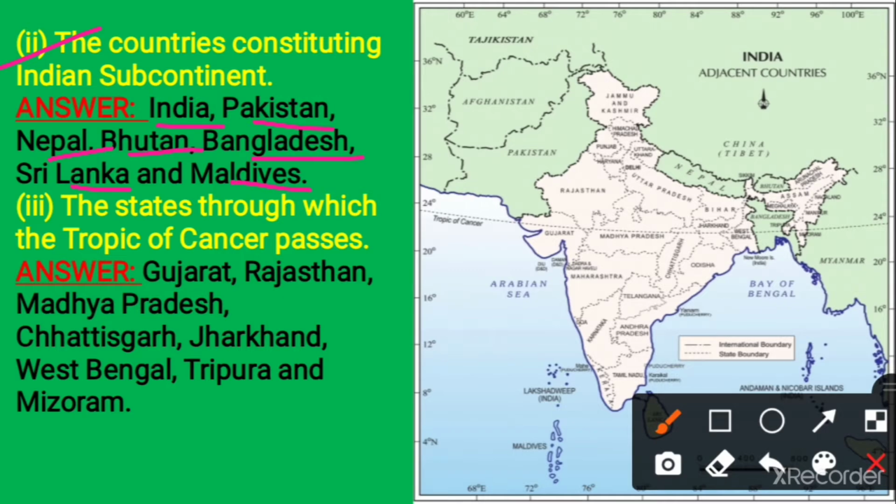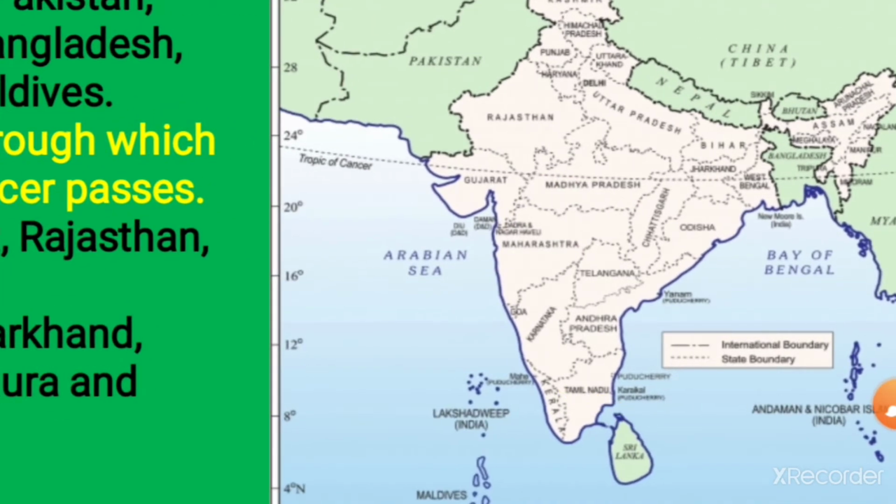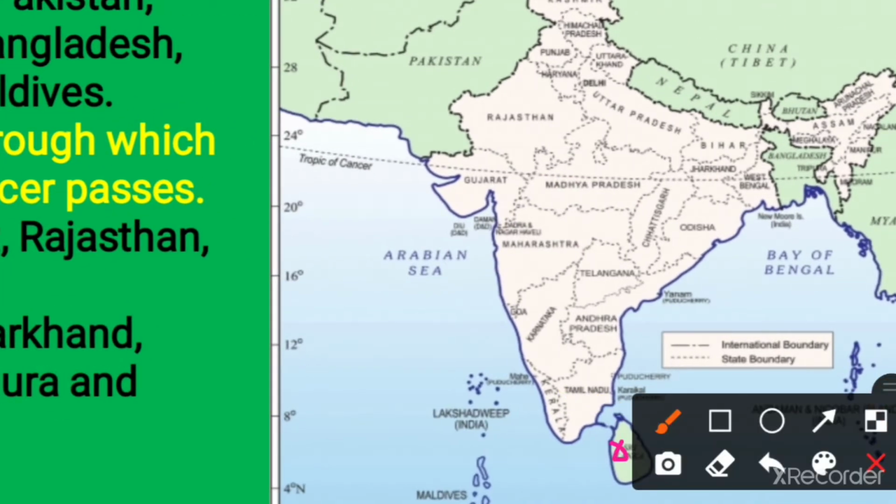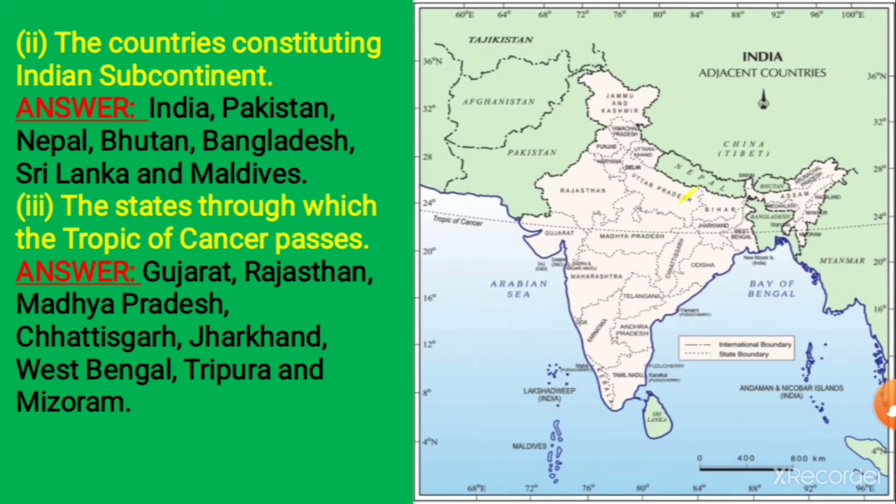So this is India, Pakistan, Bhutan, Nepal, Bangladesh, Sri Lanka and Maldives. These are the countries which constitute the Indian subcontinent.